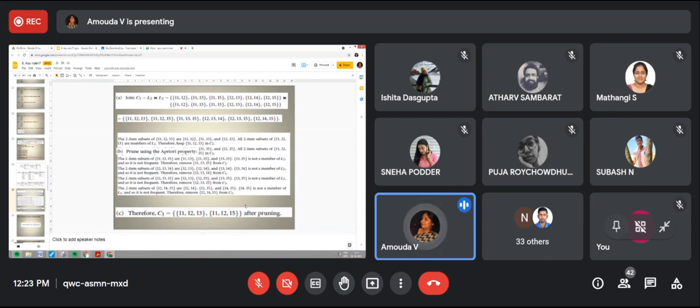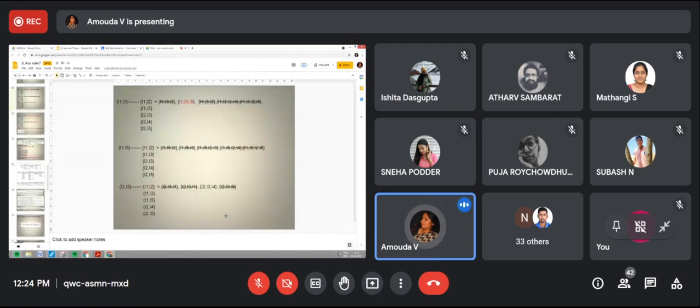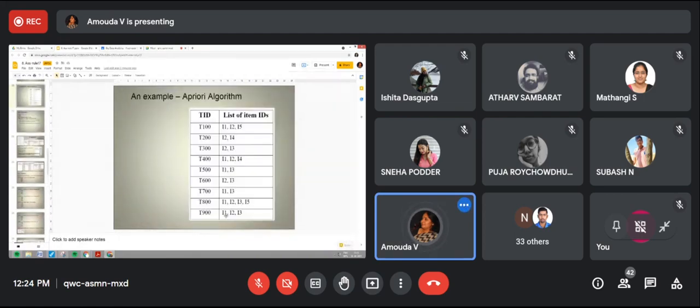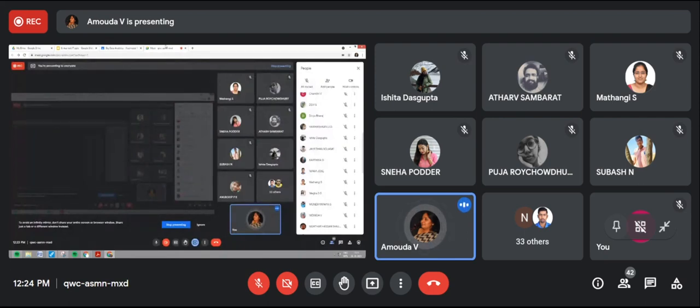First step is done here. Let me explain the algorithm. Next class, we'll apply the algorithm so that it will be clear for you. This is the transaction ID. Students, shall I go? Any doubt?